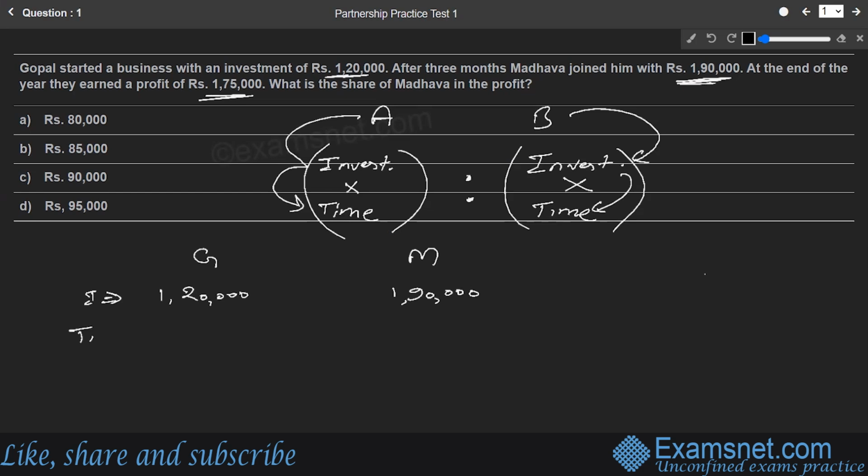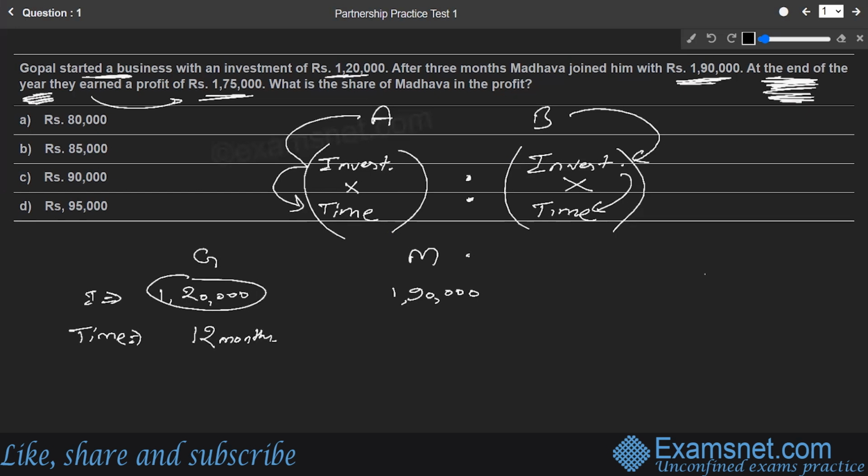For how much time the investment of Gopal was in the business, that will be the time factor for Gopal. As they say, Gopal started the business, so it was from the very beginning. And when did they earn their first profit? At the end of the year, as it is stated. So we can say the first profit has been earned after a year. That means the time for which this investment was part of the business was the complete year, and for a complete year we can take 12 months.